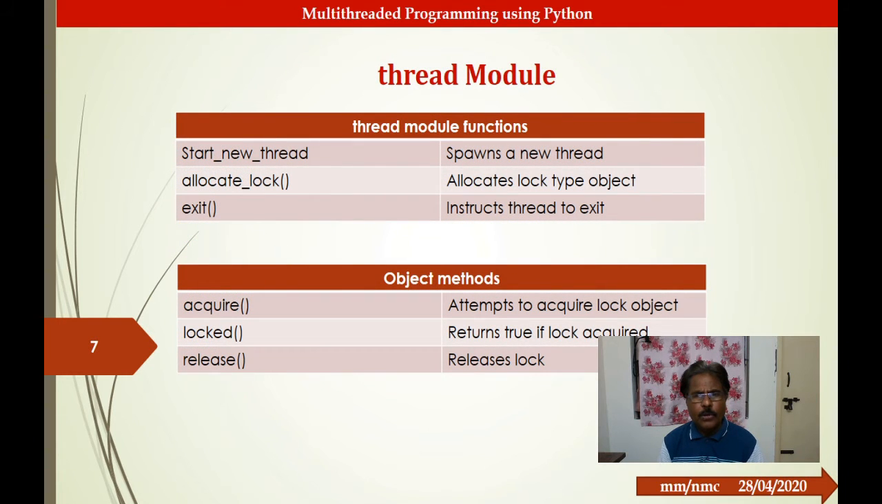In the thread module, we have these types of functions. One is called start_new_thread, which is used for spawning a new thread. For locking purposes we use allocate_lock, and to exit the thread we use the exit function. Similarly, to acquire a lock object we use the acquire function. To verify whether it is locked or not, we use the locked method, and once the process is completed we use the release method.